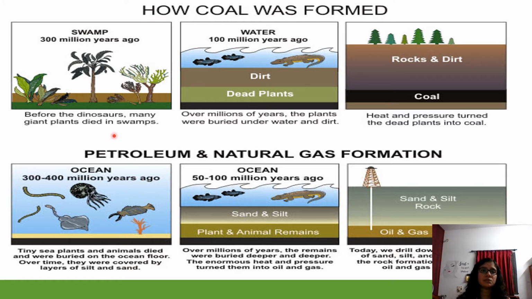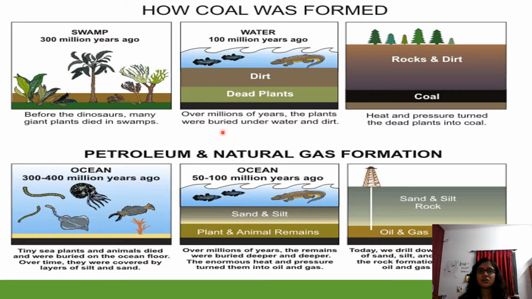You can see the first picture, it's a swamp, which means there will be trees, and at the same time water will also be there. These are plants and trees that grow in water. There will be mud also. Before the dinosaurs, many giant plants died in swamps. Not all plants can grow in water, some plants need dry weather. If they are in the water for a long time, they get decayed and die off. So before the dinosaurs, many giant plants died in swamps.